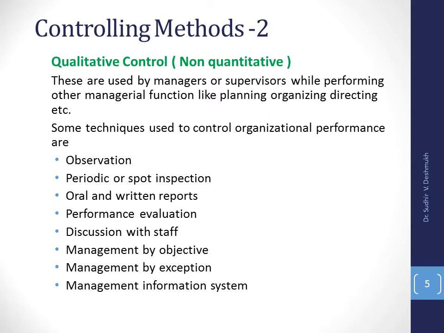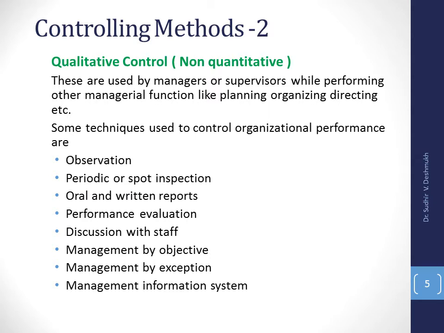Then, we can again classify controlling methods in another way, as qualitative control and quantitative control. So what is this qualitative control? Here you just observe the things: periodic or spot inspection, oral and written reports, performance evaluation, discussion with the staff.